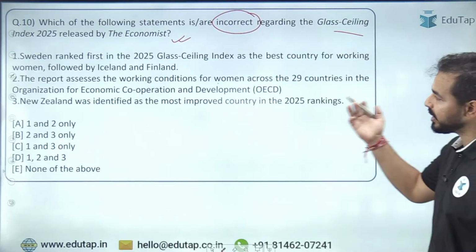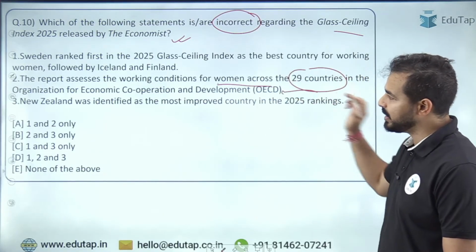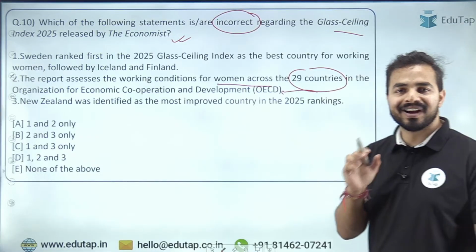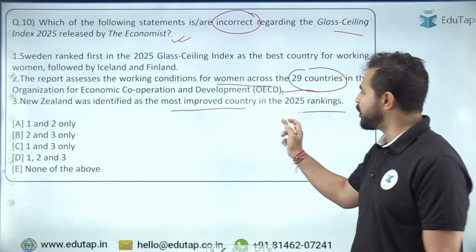Second statement, working condition for women has been assessed by the report across 29 countries of OECD region. Absolutely right. Third statement, New Zealand was identified as the most improved country in the 2025 rankings.